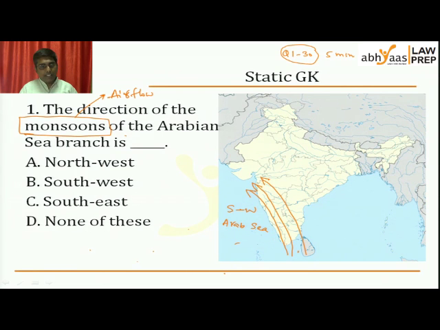And this is a monsoon where we have wind flowing from sea to land. The moment I know it is sea to land, what is the kind of monsoon we're talking about? It has to be summer monsoon. Summer monsoon, sea to land, southwest monsoon. And please note, this usually happens after summer, so the timeline is usually June to October. Please note this, June to October monsoon that happens from Indian Ocean over to the land. Southwest monsoon, Arabian Sea monsoon, it is from sea to land, it's summer monsoon.